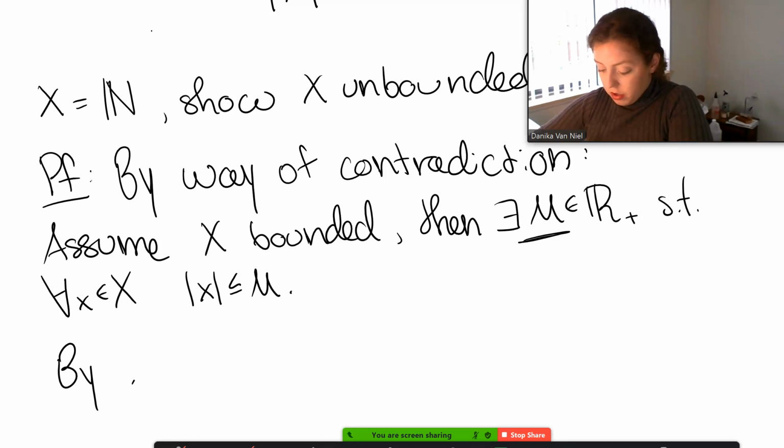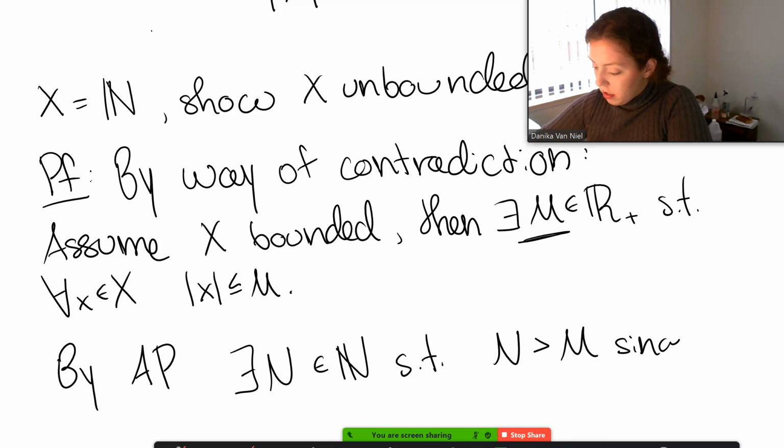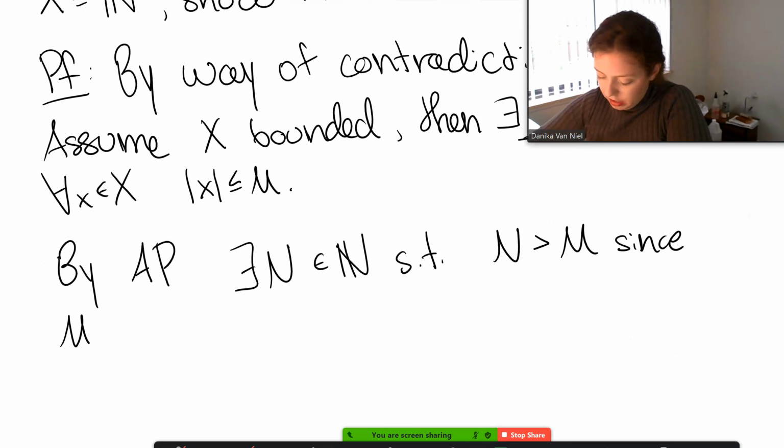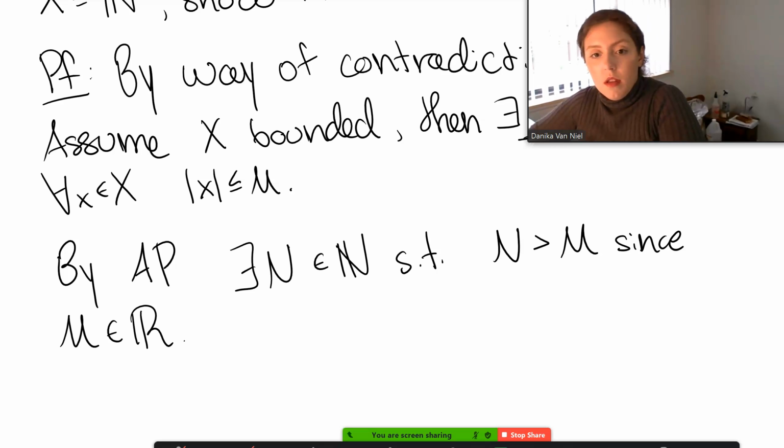So by the Archimedean property, there exists some capital N in the naturals such that N is strictly bigger than M, since M is in the reals. So how does that help us?